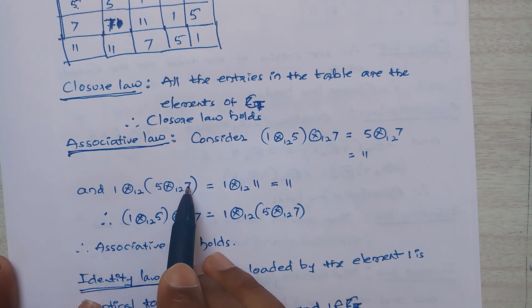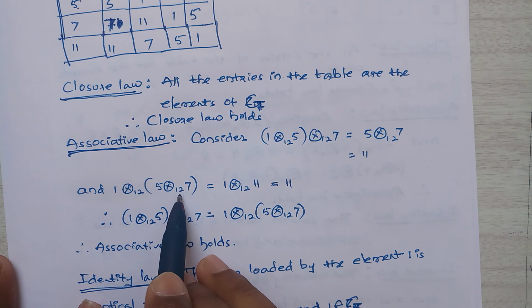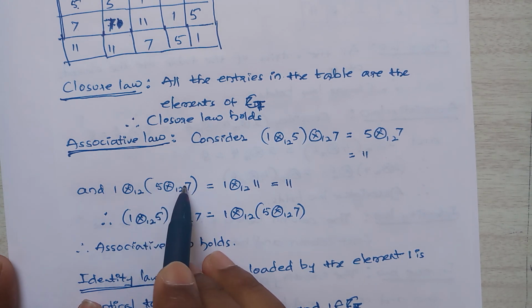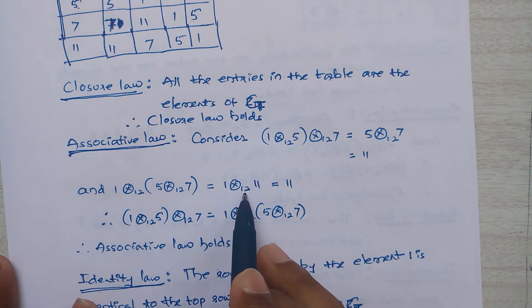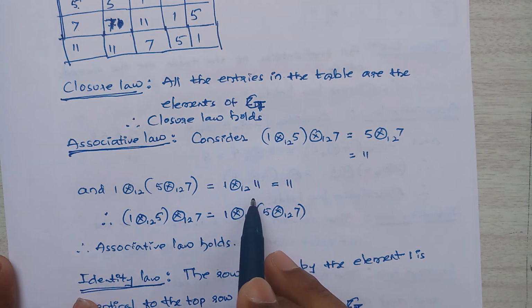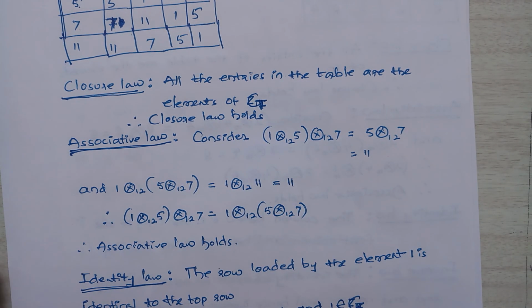So 5 sevens are 35, divided by 12, the remainder is 11. Then 1 into 11 divided by 12, that is 11, divided by 12, we get 11 itself.